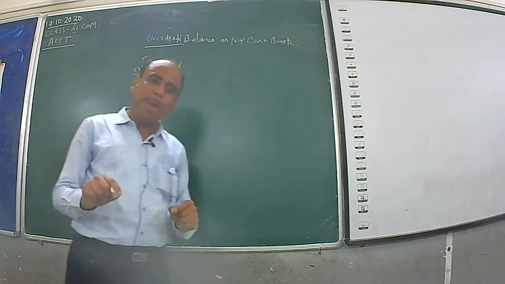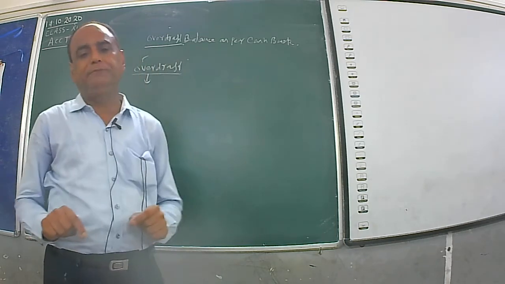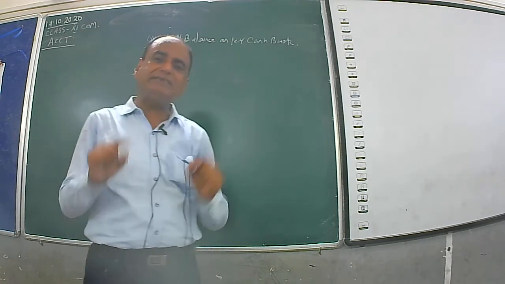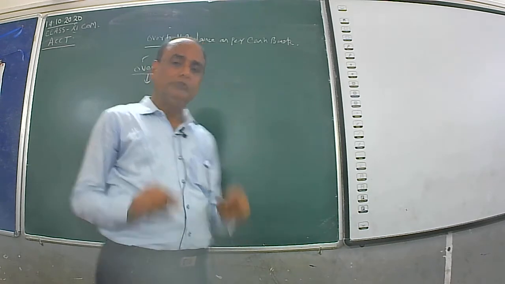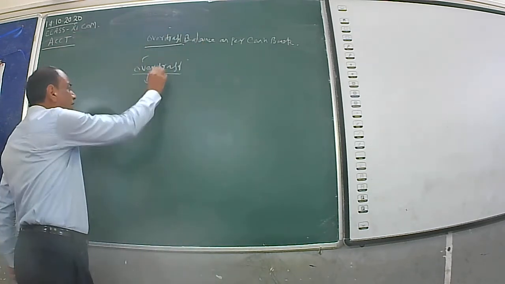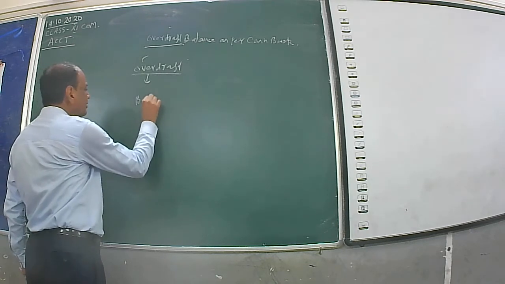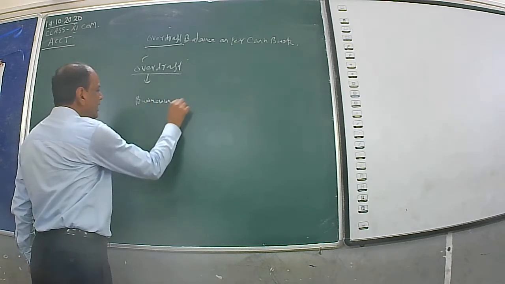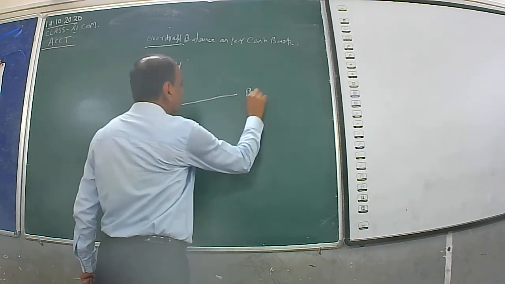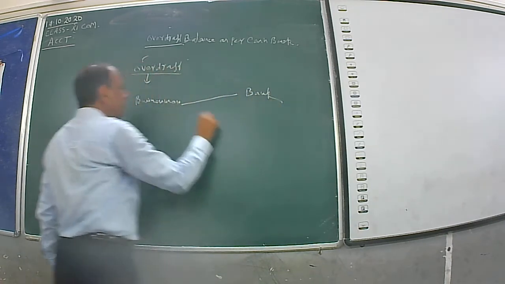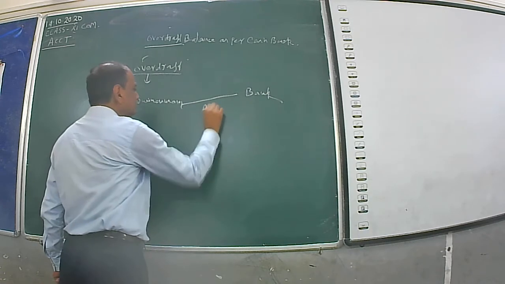Current account is mostly opened and operated by businessmen. So, in order to get the overdraft facility, the businessman and the bank make an agreement.